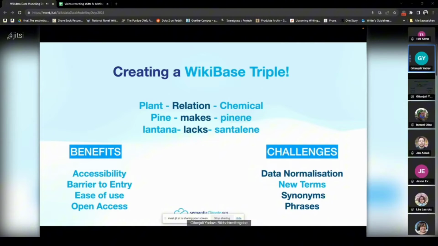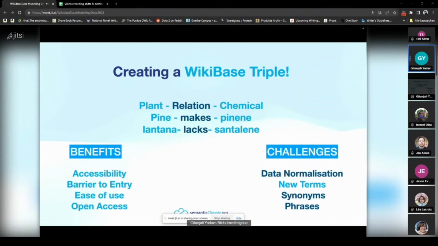The benefit in this is, of course, as the previous speaker already mentioned, and I think it's wonderful that all of us agree jointly, that accessibility and the barrier to entry to creating Wikibase instances has really been low for us. The ease of use for interns who have zero background knowledge has also been wonderful. They've been able to do great work with us and expand on the resource creation.